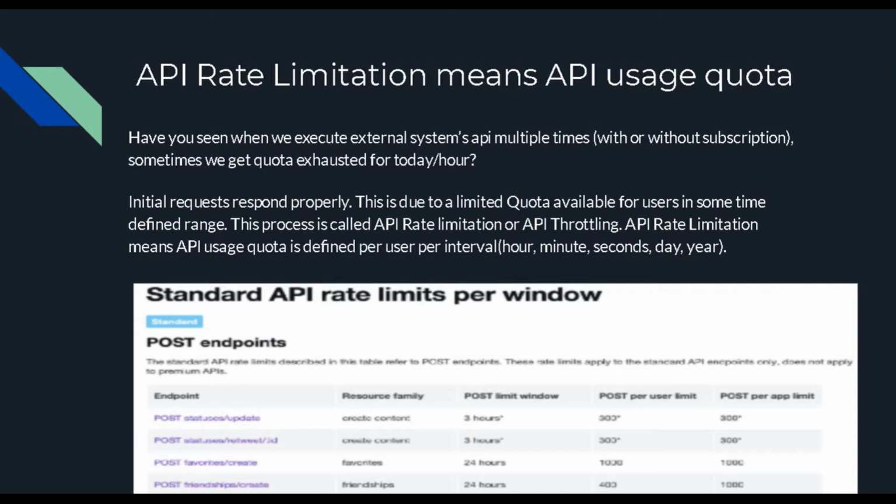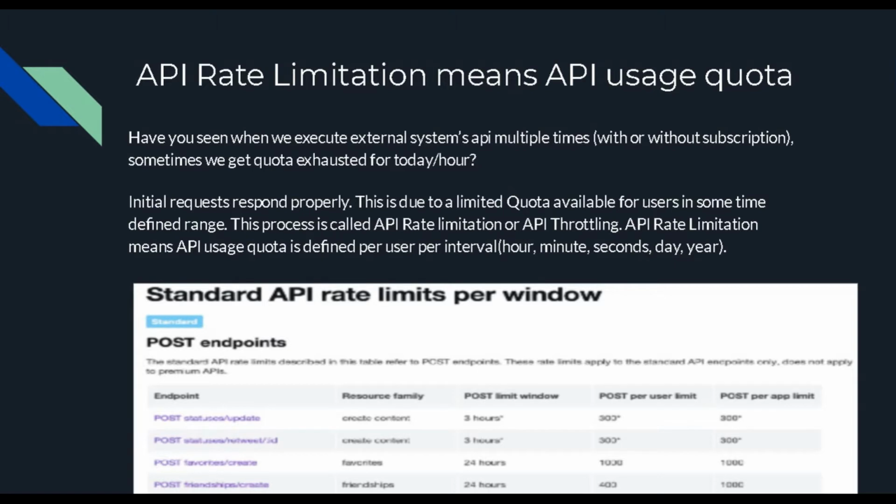That is called limitation. You can say API rate limitation or API rate throttling, so that you can only hit us a certain number of times in an hour, in a minute, in a second, or in a day. So it is used to define limits on a specific interval.